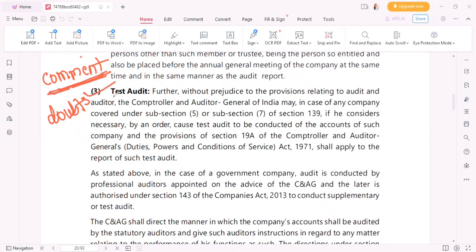Now, third is test audit. What is test audit? Test audit kya hai?